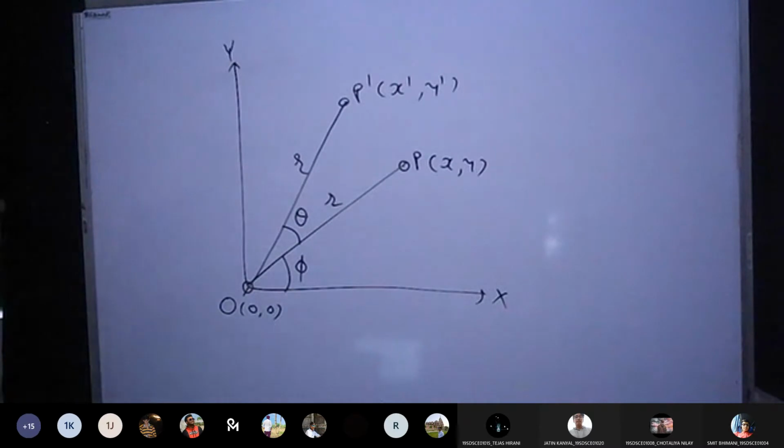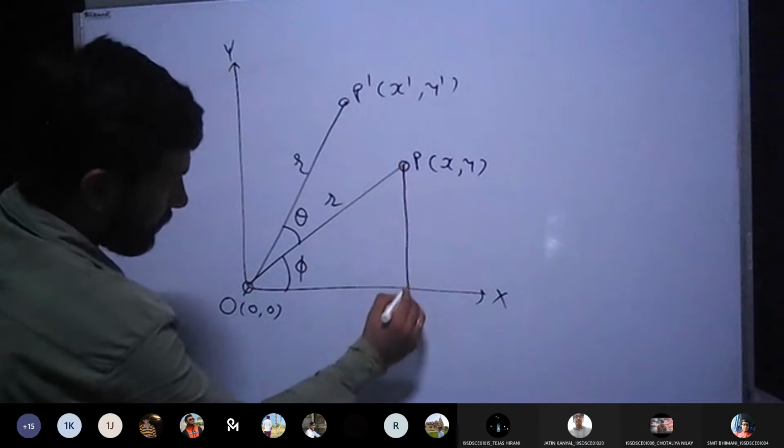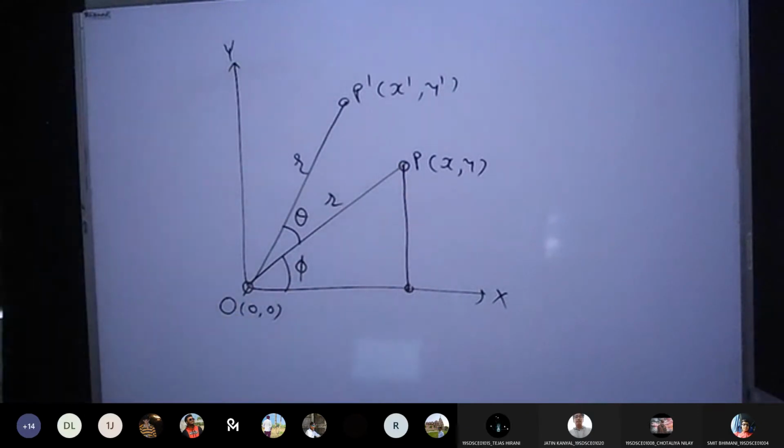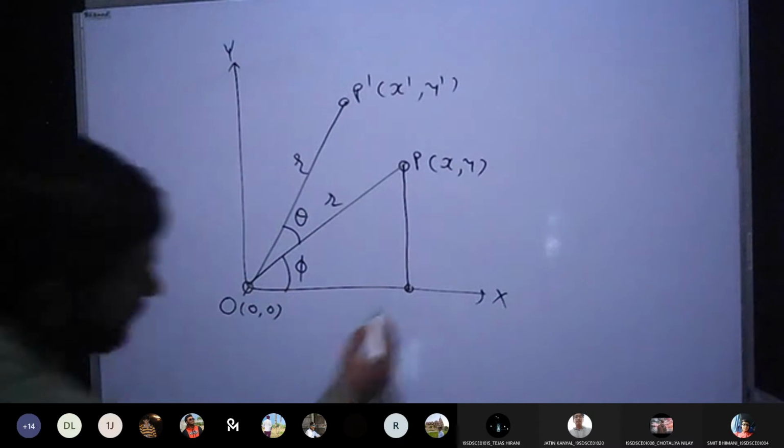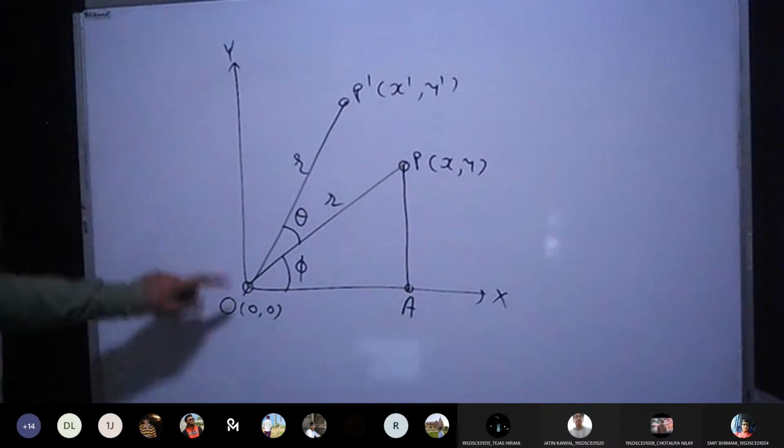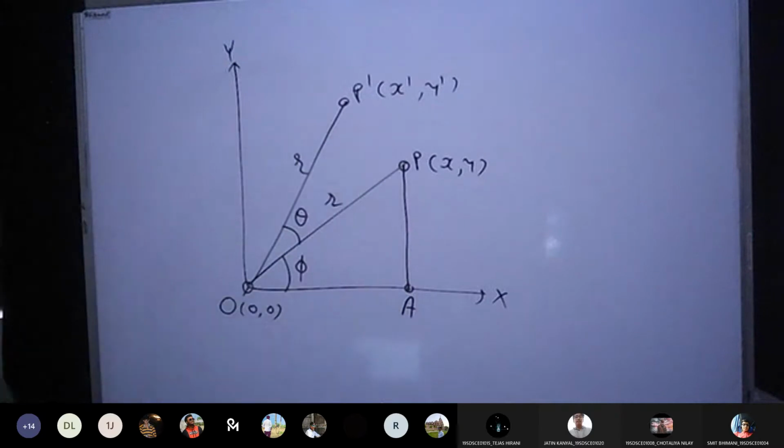If I draw the vertical line like this, why am I doing this? Because I want to form the triangle, and based on the right angle triangle, I can apply certain theorems to find the values of x and y. That is why I have extended that line and formed the right angle triangle. If I give any name here, let's say letter A. Now you can see triangle PAO. Triangle PAO is a right angle triangle. Yes or no? Yes, sir. Yes, correct.